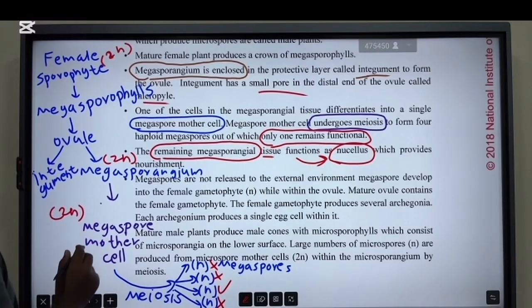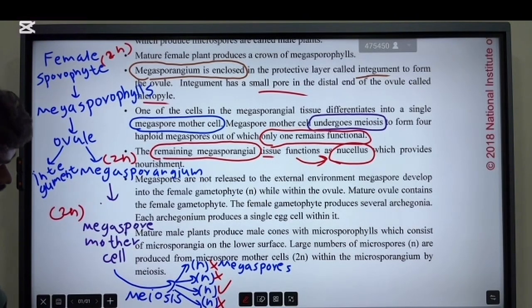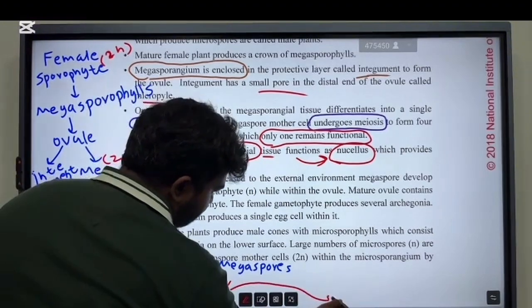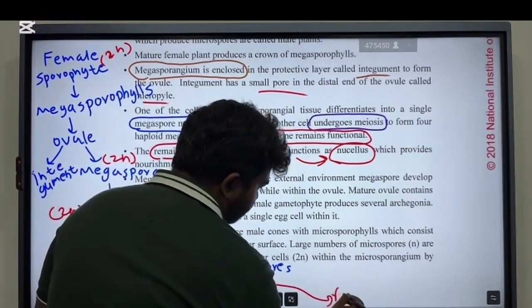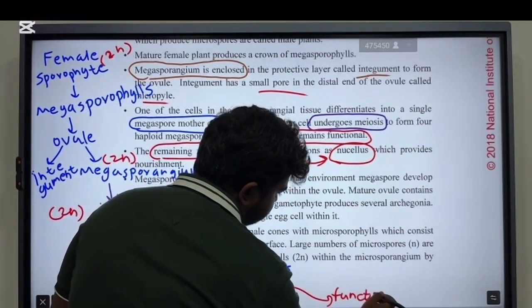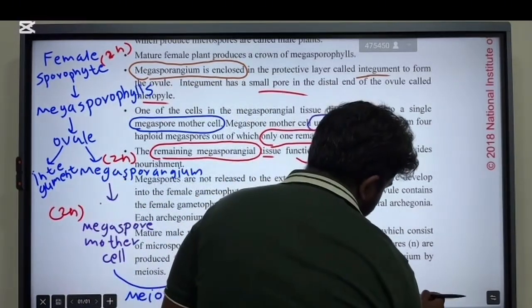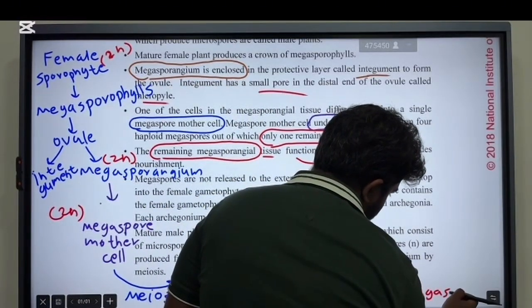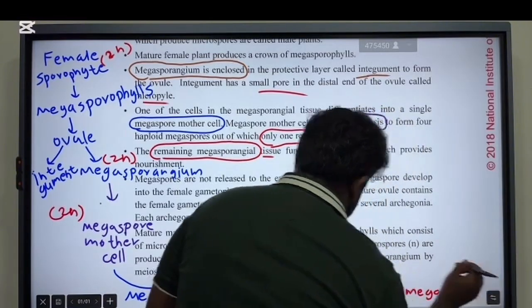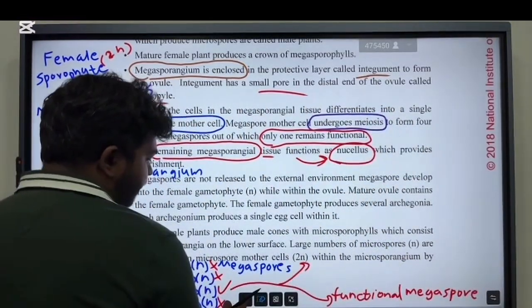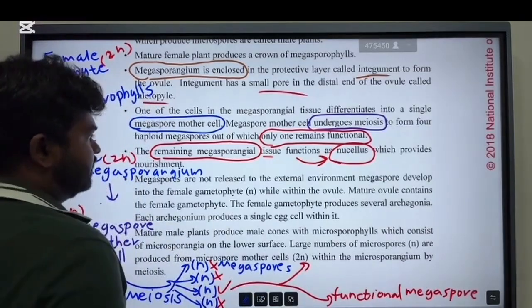I will write it here a little. Okay, so now this is the functional megaspore. And there is the remaining part of the megasporangial tissue.